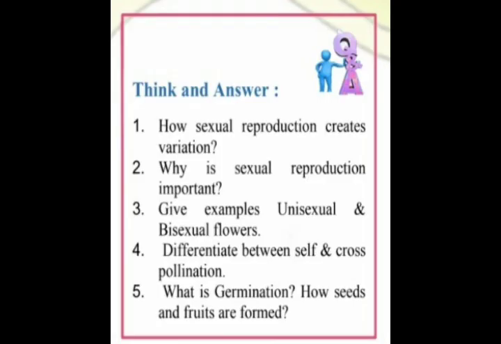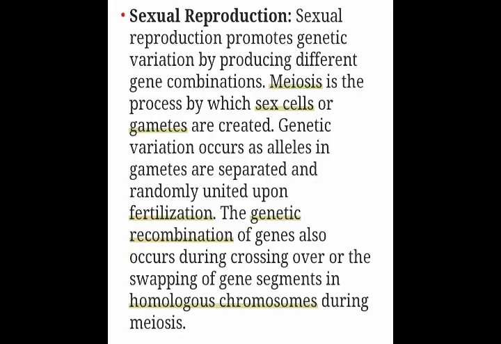How does sexual reproduction create variation? Answer number 1. Sexual reproduction promotes genetic variation by producing different gene combinations. Meiosis is the process by which sex cells or gametes are created. Genetic variation occurs as alleles in the gametes are separated and randomly united upon fertilization. Genetic recombination of genes also occurs during crossing over, or the swapping of gene segments in homologous chromosomes, during meiosis.